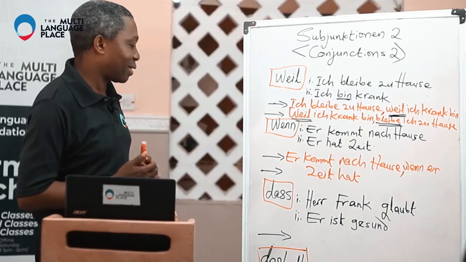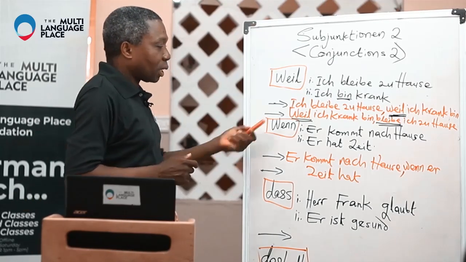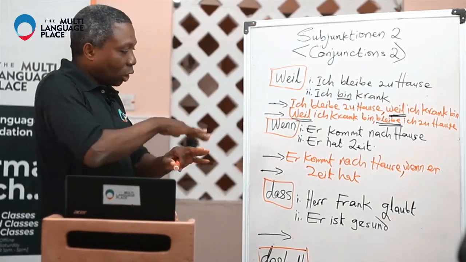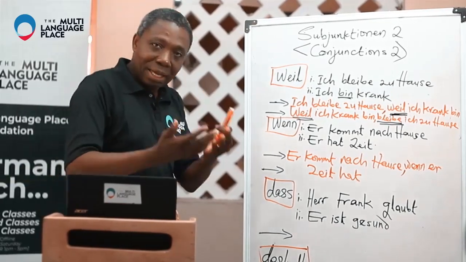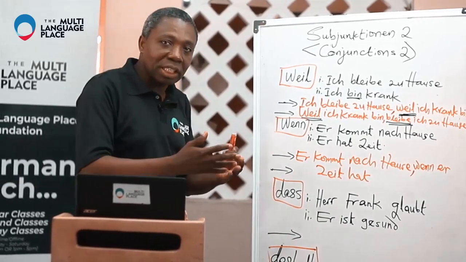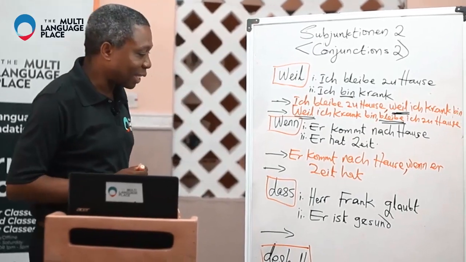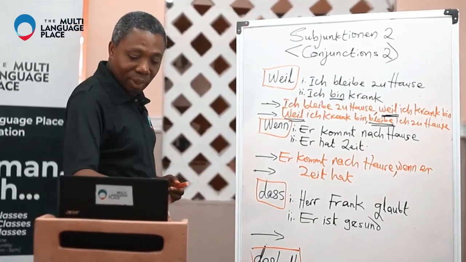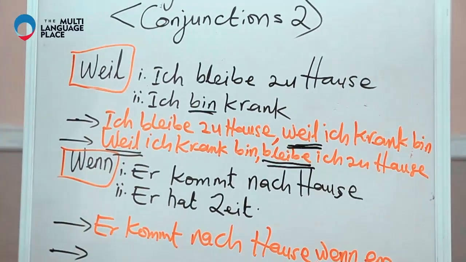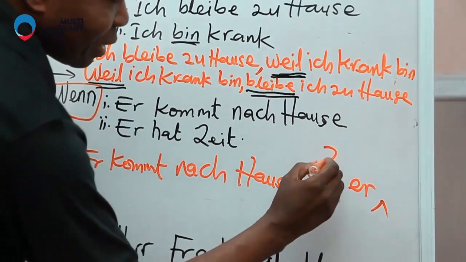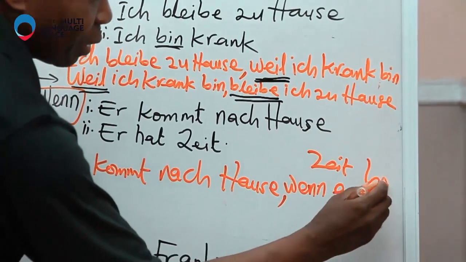If he has time. Interestingly, the way we did it with weil, we can also do it with wenn. That is, we bring the Nebensatz, the subordinate clause, to the beginning of the sentence, and let's see what happens. Excuse me, now I have to take this one off. Wenn, I'll just write it here, Zeit hat.